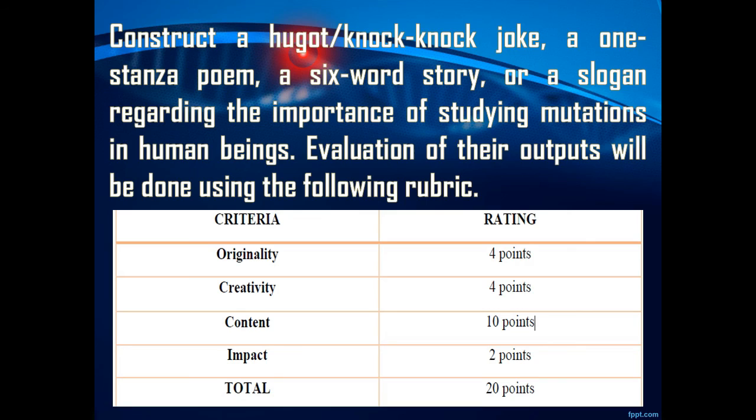As an additional activity, you will be tasked to construct a hugot, knock-knock joke, a one-stanza poem, a 6-word story, or a slogan regarding the importance of studying mutations in human beings. Evaluation of these outputs will be done using the following rubric. Originality, 4 points. Creativity, 4 points. Content, 10 points. And impact, 2 points, for a total of 20 points. Remember that you only need to choose one of these activities.